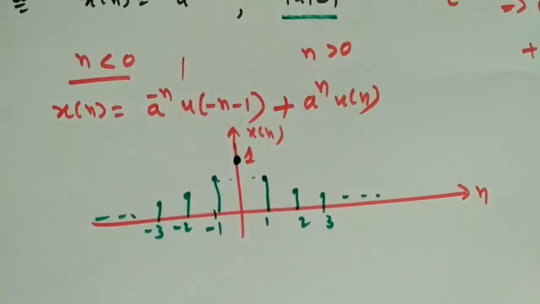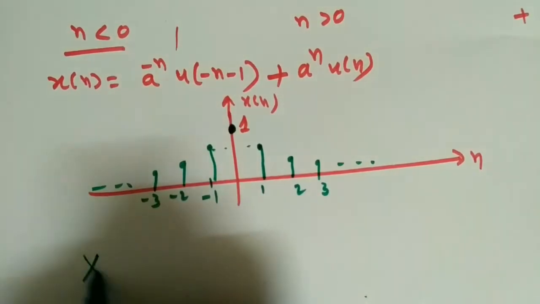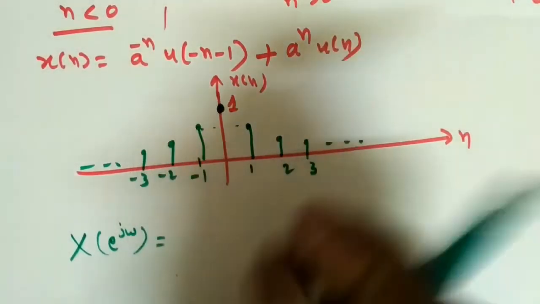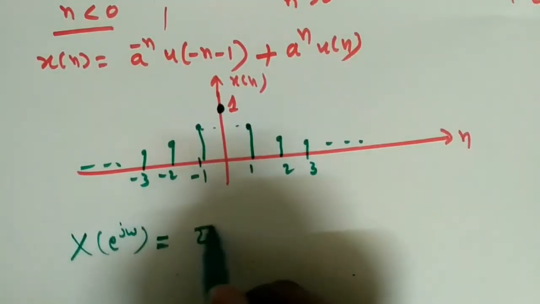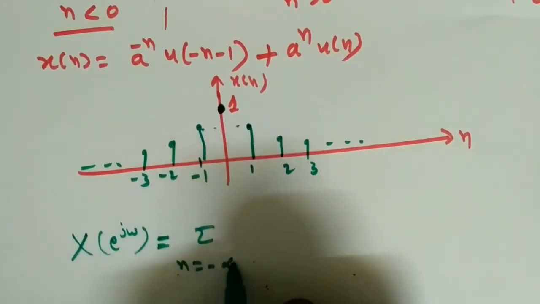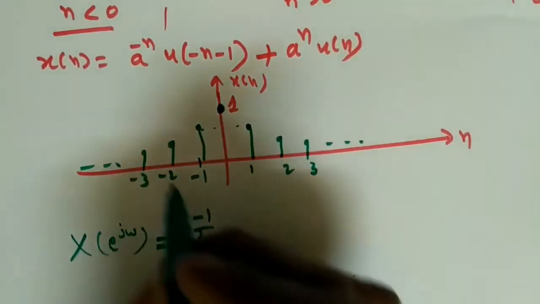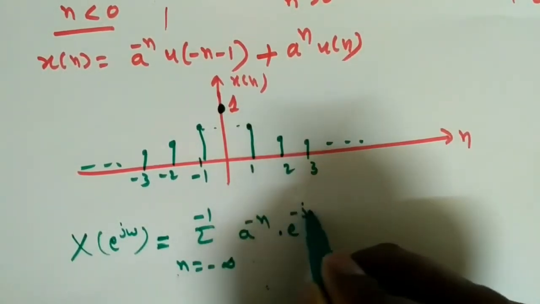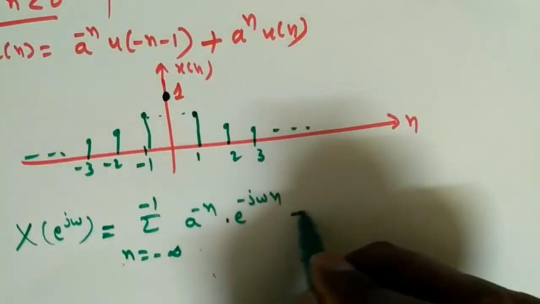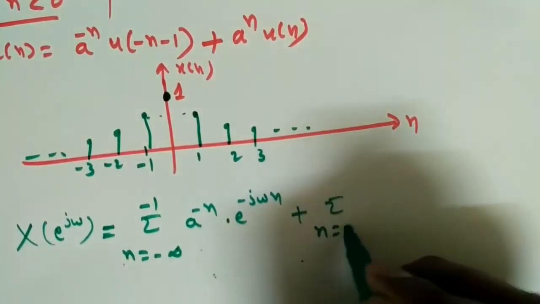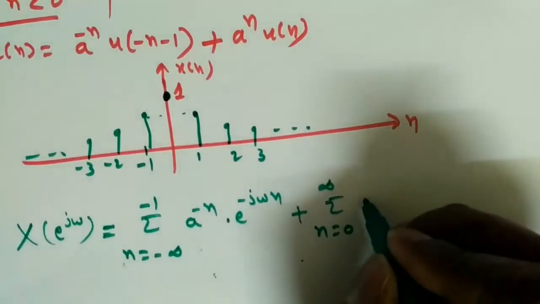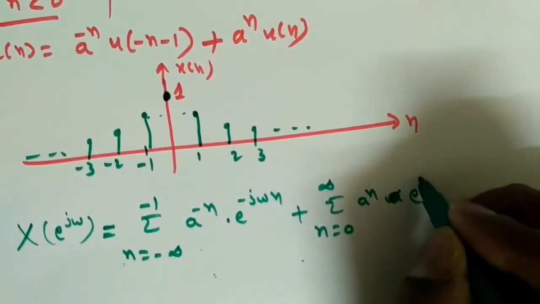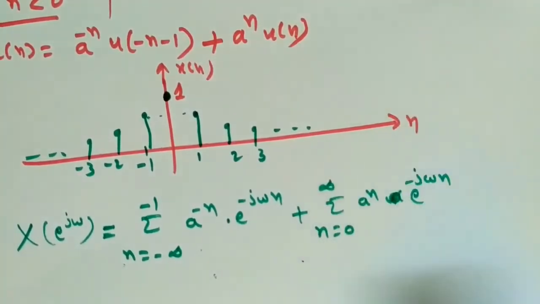So how to find the discrete time Fourier transform? This x of e power j omega, for a two-sided sequence, the summation will be split like this: sigma n is equal to minus infinity to minus 1, a power minus n, and here e power minus j omega n, plus sigma n is equal to 0 to infinity, a power n, u of n is 1 only, into e power minus j omega n.